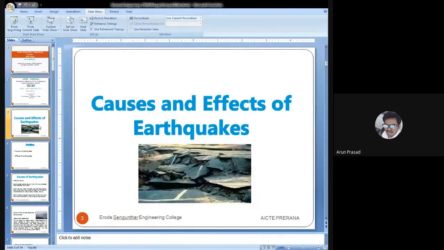So these are the effects and causes that we discussed today. The next classes will cover the design criteria of earthquake resistant buildings as per the code book. Okay. If you have any doubt, you can ask your questions.